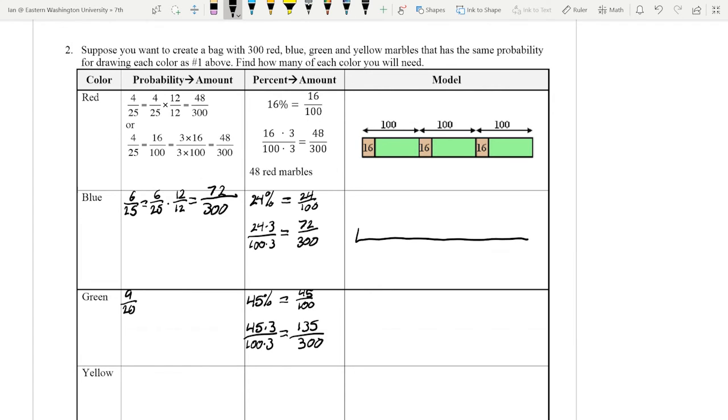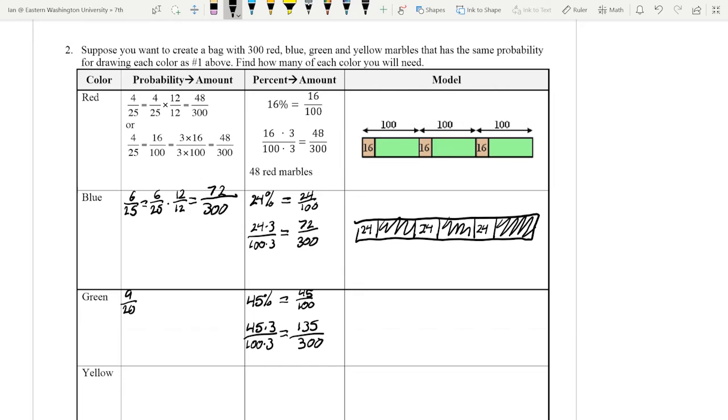And if we want to draw this out like they have it, we're going to cut this into thirds. We'll have a 24, 24, and a 24 here. And we'll shade in the rest.